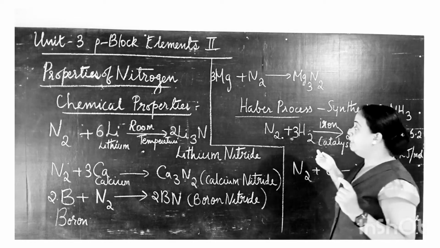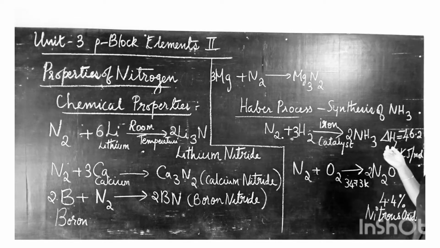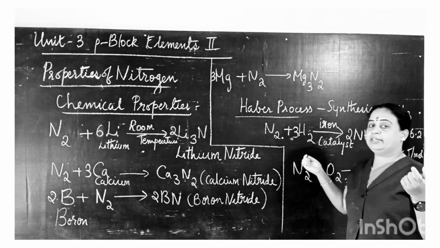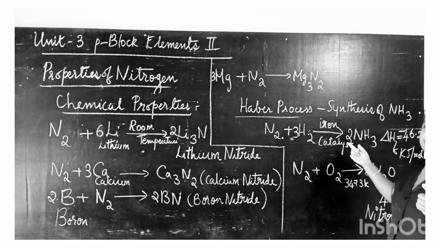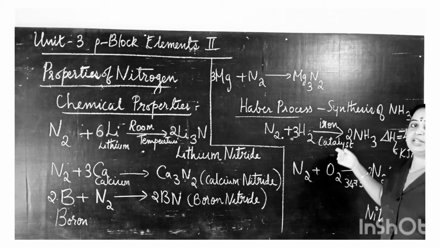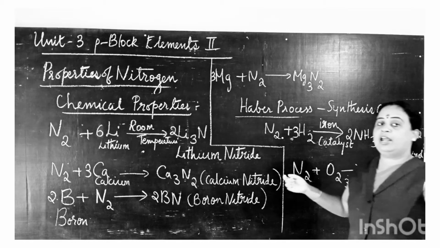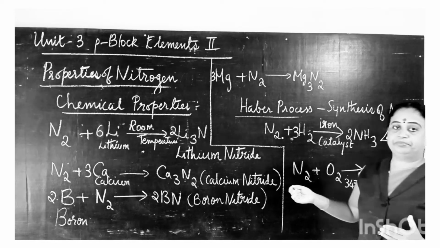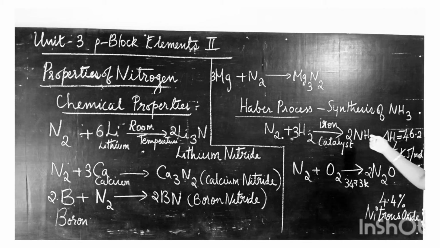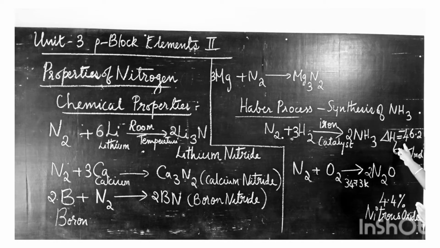And for the synthesis of ammonia, the Haber process, dinitrogen plays a very important role. Dinitrogen reacts with hydrogen to form ammonia in the presence of the catalyst iron, at high pressure and optimum temperature. The enthalpy of formation for this reaction is minus 46.2 kilojoule per mole.